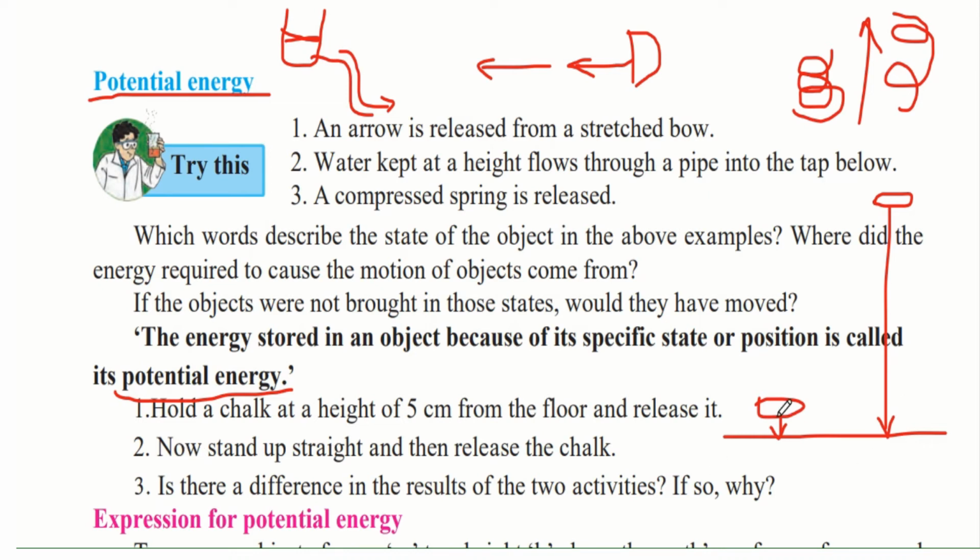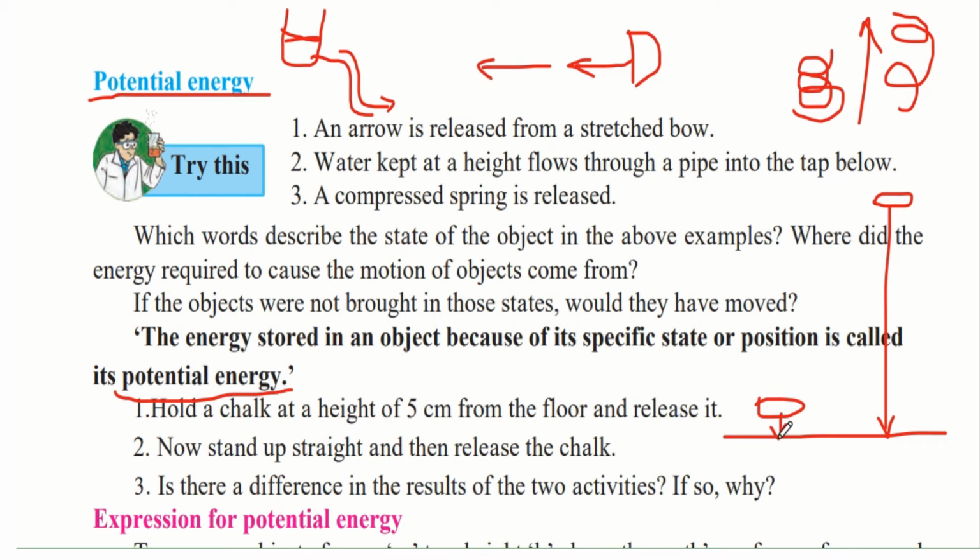So you will notice that there is a difference. Why is there a difference? The chalk was the same and you released it also with the same force. But because of gravitational pull, the actual force acting on both the chalks would have been different. That is why different potential energy was stored in both these chalks. This first chalk has less potential energy.